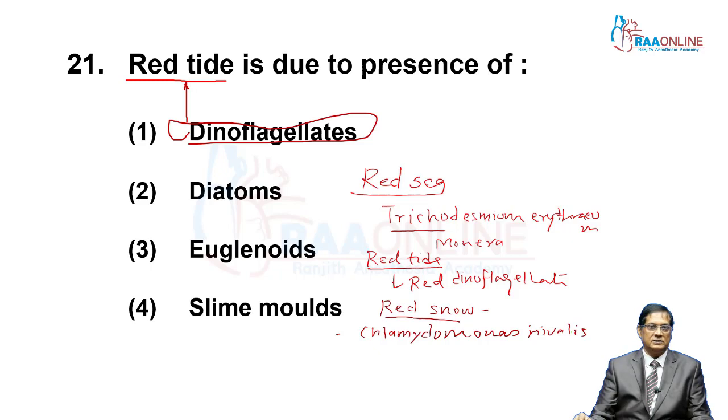Chlamydomonas nivalis is found in the snow. It is a cryophytic alga. Cryo means extreme cold. It imparts red color to the snow, hence responsible for red snow.